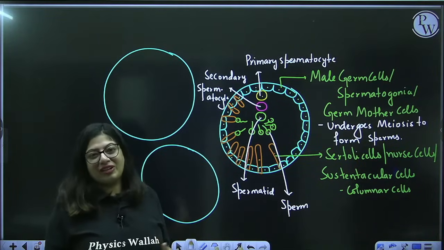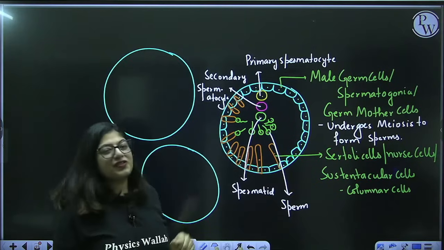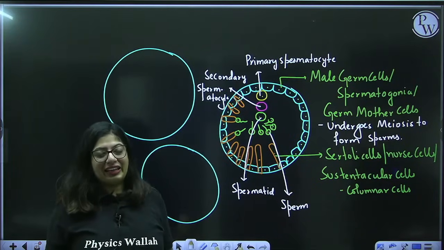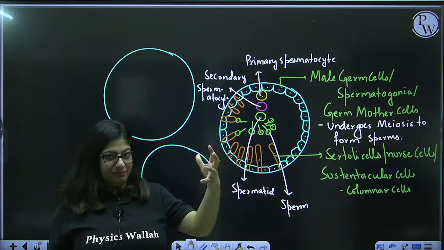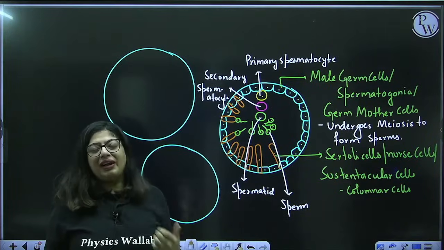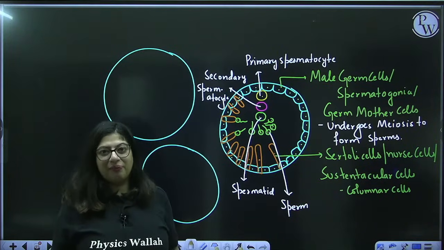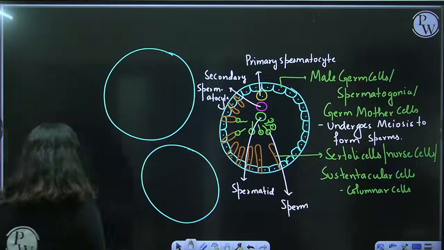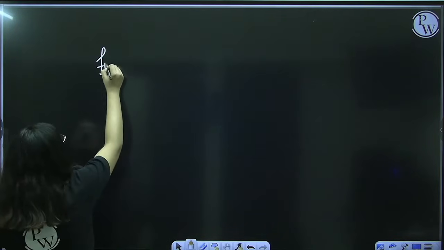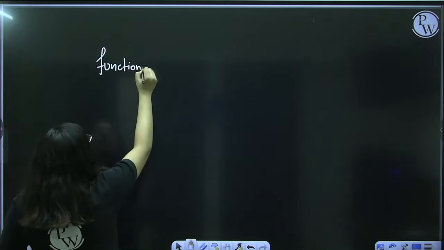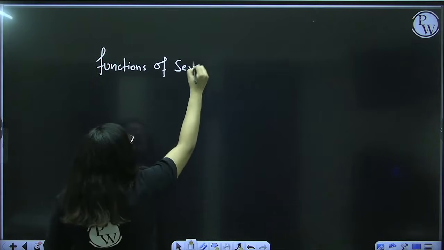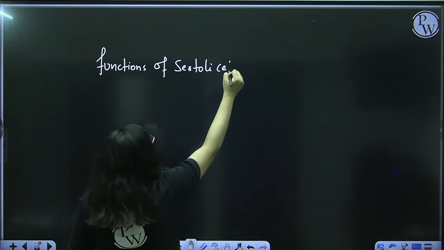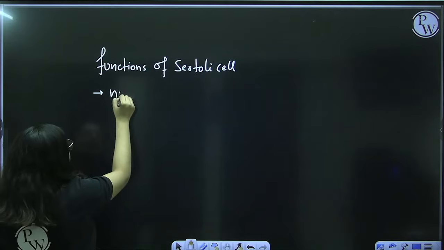So here the sperm has to go to the Sertoli cell. They want the Sertoli cell. Why? Because the main function of the Sertoli cell is that they give nourishment to the growing sperm. So let us get started with the functions of the Sertoli cell. They do not seem like it, but they are very important. First function is nourishment.